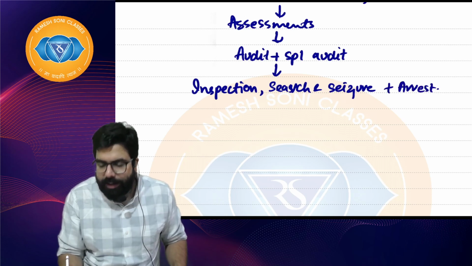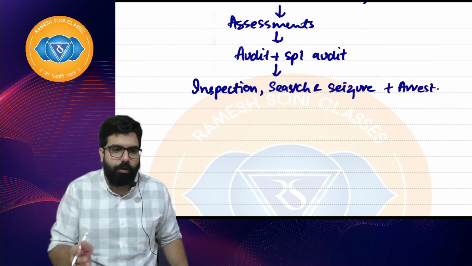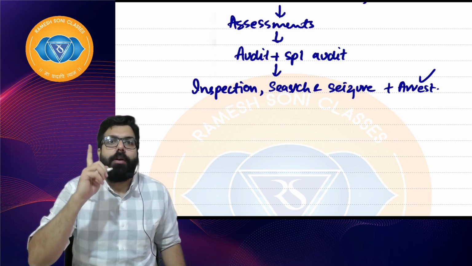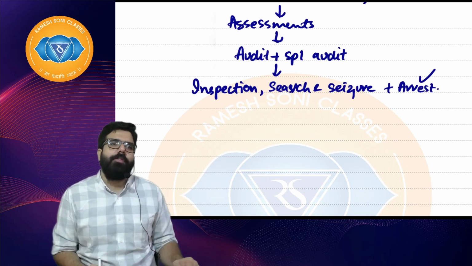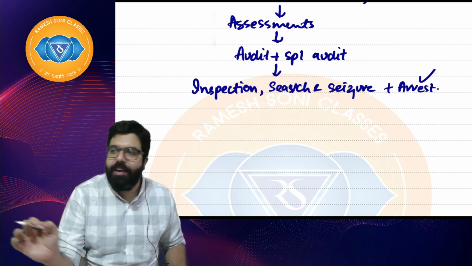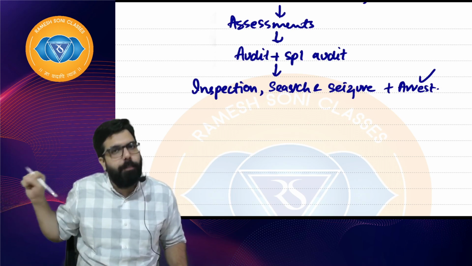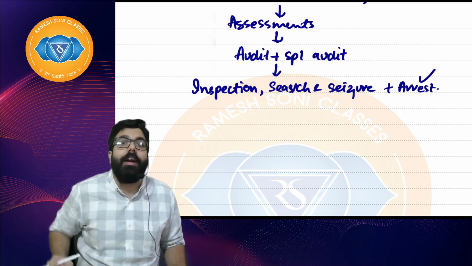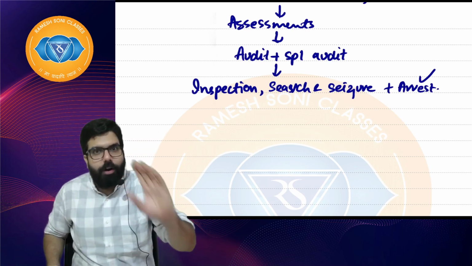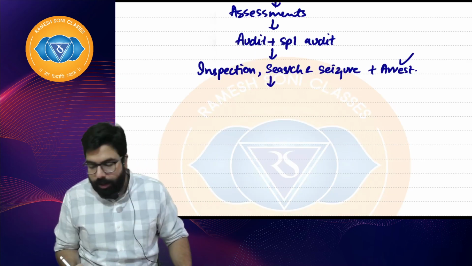Arrest means, when the case is going on, so that you don't run away. People are running away from the country, right? The government knows people run away from the country. So there are provisions under the GST that you will be arrested. Arrest does not mean imprisonment. Arrest means restricting your free movement. Basically, they will not allow you to move freely. They will catch you and keep you in jail, so that you don't become another person to run away to London, etc. The government knows that people are very good at running away nowadays. So: inspection, search, seizure and arrest.